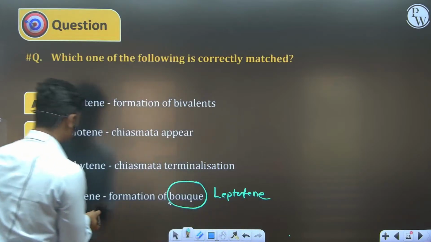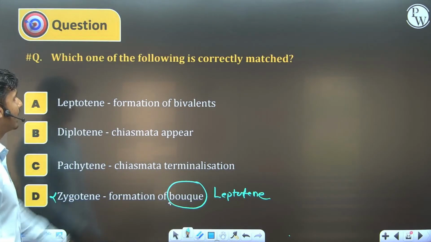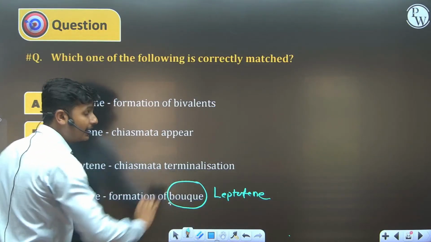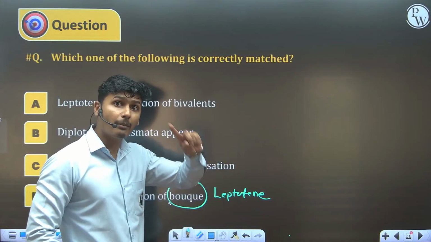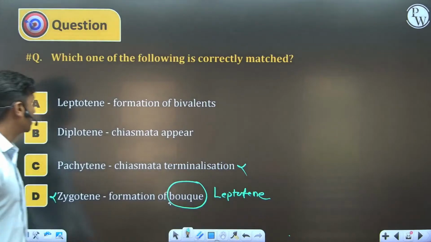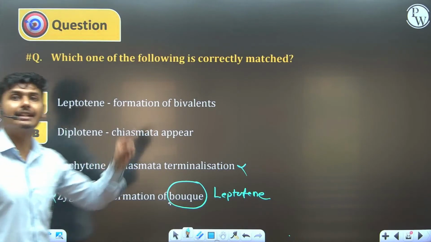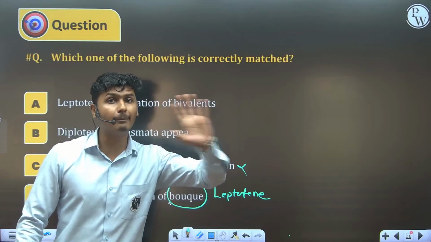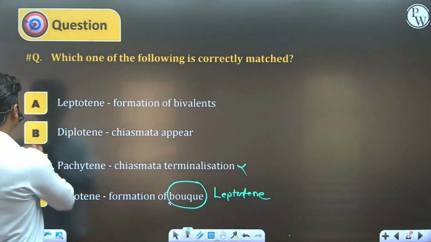And they are giving it in zygotene. This is incorrect, and they asked for the correct one. Pachytene, chiasmata terminalization, that is in case of diakinesis, not in case of pachytene. So this is also wrong. Chiasmata appear, diplotene, yes, it is correct. It starts appearing in case of pachytene and completely appears in case of diplotene. B is the correct answer.